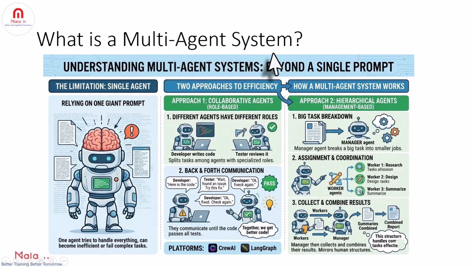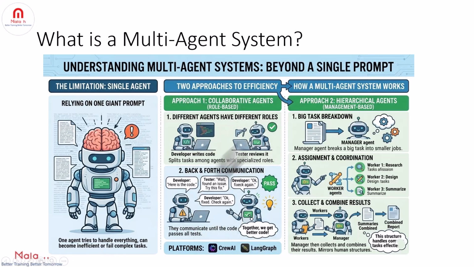Let's understand what a multi-agent system is. A multi-agent system splits tasks among multiple agents instead of relying on one giant prompt. Okay? In the case of collaborative agents, different agents have different roles. For example, a developer writes code, a tester reviews it, and they communicate back and forth until the code passes all tests.